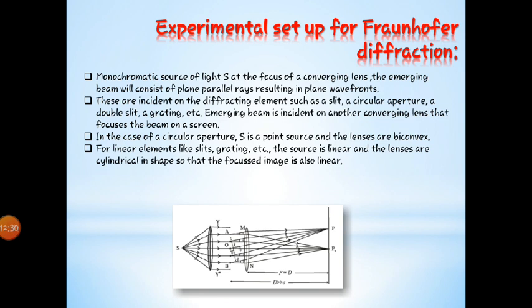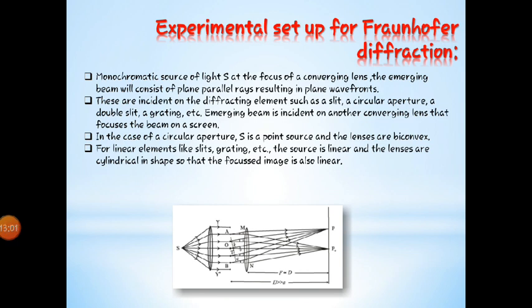Alright, the light which is being used in this is monochromatic. What is monochromatic light? The wavelength is the same, a single wavelength. So the monochromatic source of light, which is S, forwards light towards the first converging lens, which is denoted by, I guess, the wavefront YY dash.